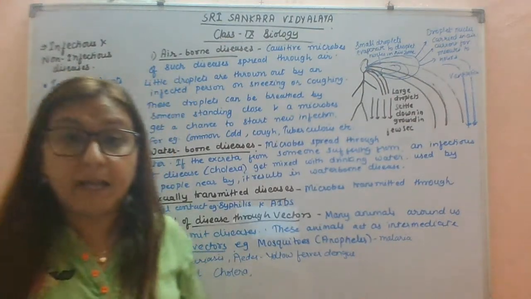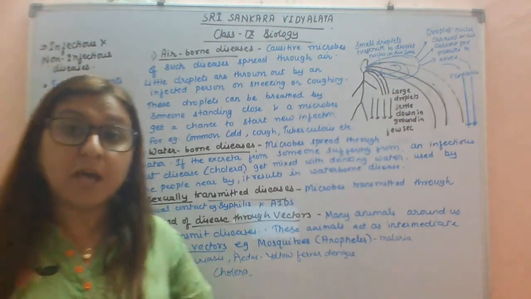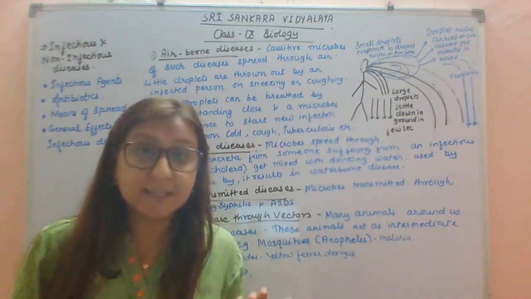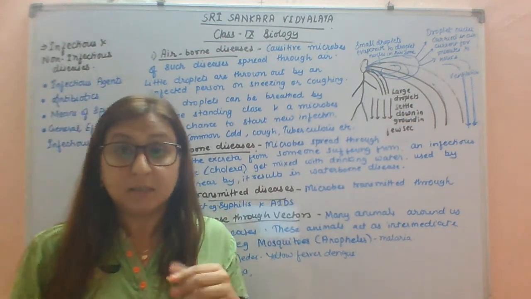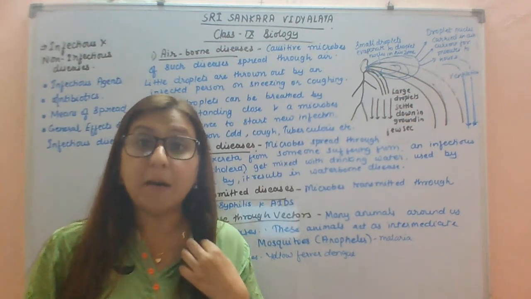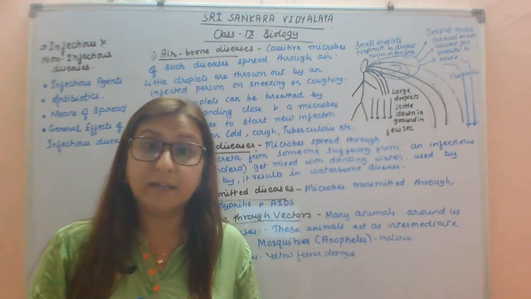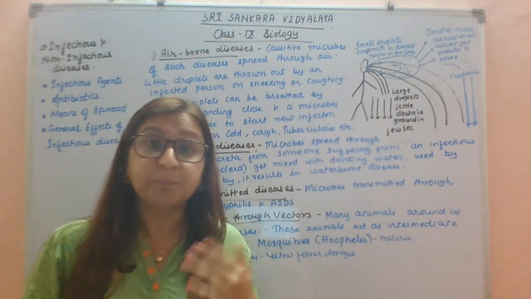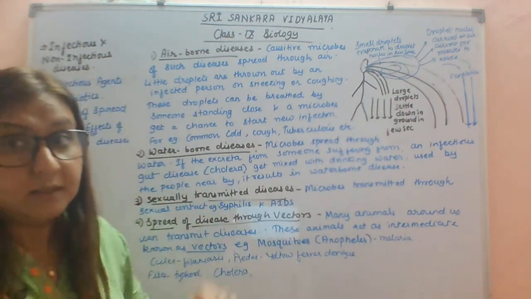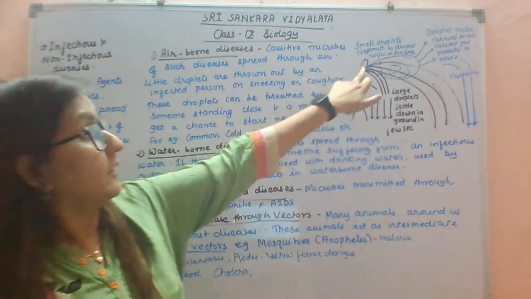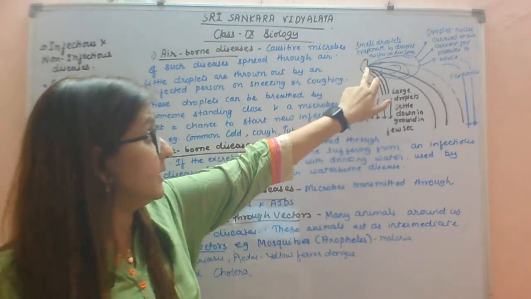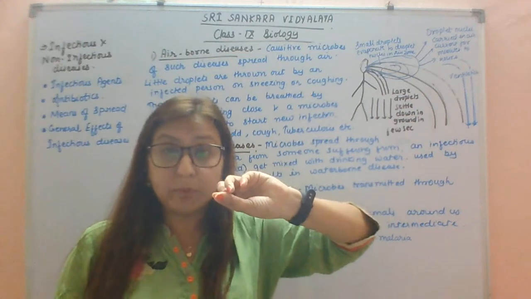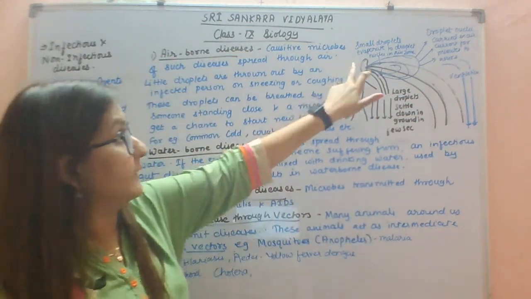Okay, see, the airborne diseases. What happens in airborne diseases? When an infected person coughs or sneezes, the small droplets get transferred from an infected person to a healthy person via the medium of air. See, if this is an infected person, this man is coughing or sneezing, then through mucus, the small droplets of that virus are released.